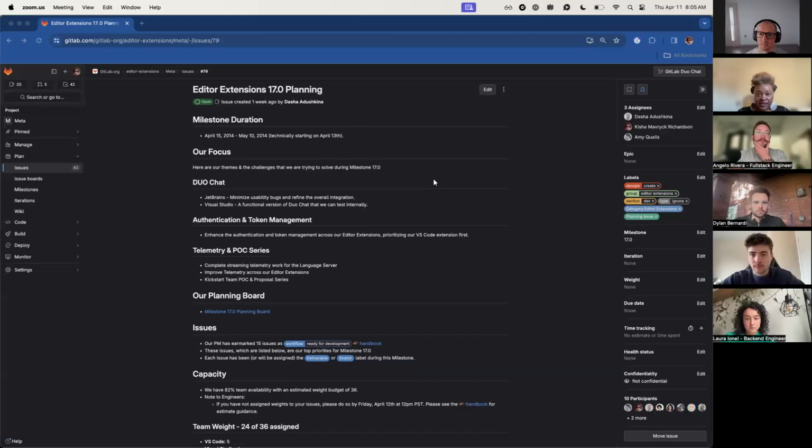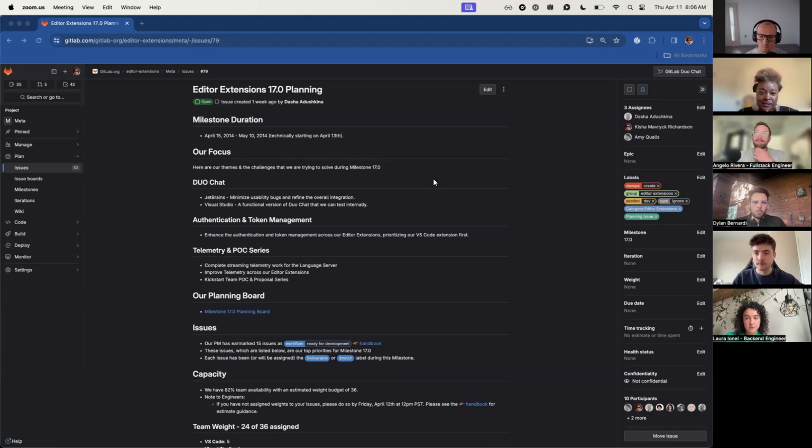Okay, I'll share my screen so we can get started. All right, so today we're going to talk a little bit about milestone planning for 17. First off, milestone 17 technically starts on April 13th, but that's a weekend. So April 15th to May 10th, that's the milestone duration for 17.